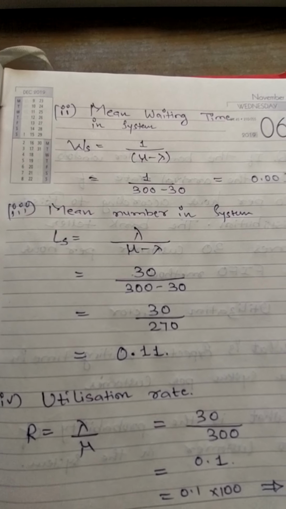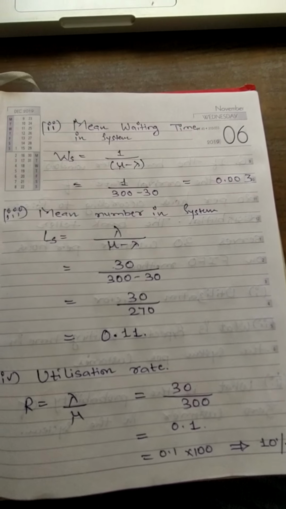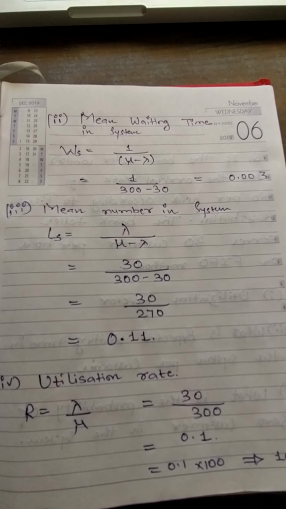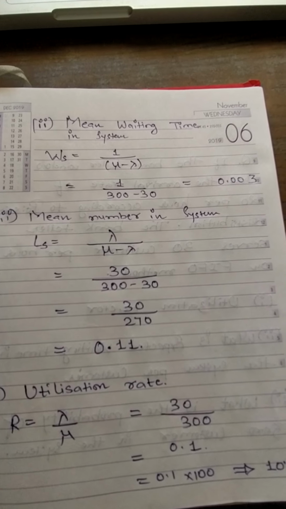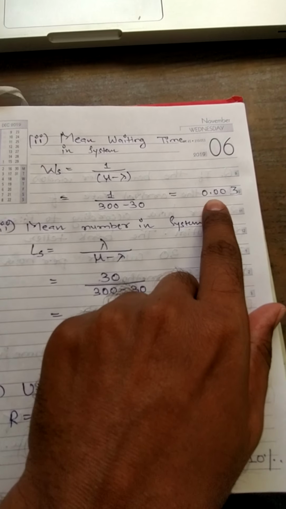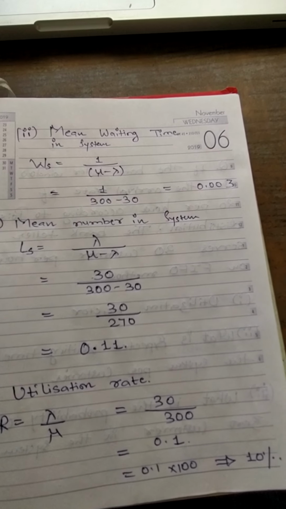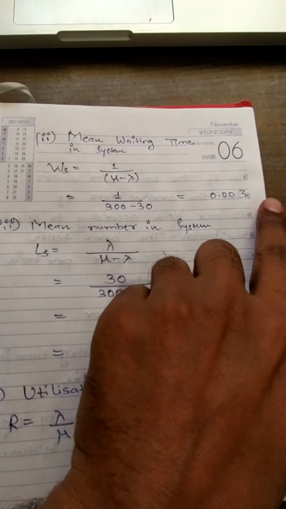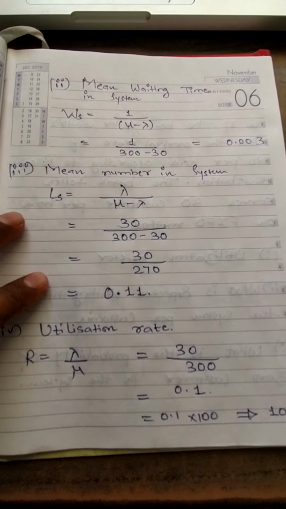The next question is the mean waiting time in the system. What is the waiting time of a customer in the entire system? That includes both the wait time of a customer in the queue and the time he spends utilizing the service. So that is 0.003 hours. This is the time spent by him in the entire system.